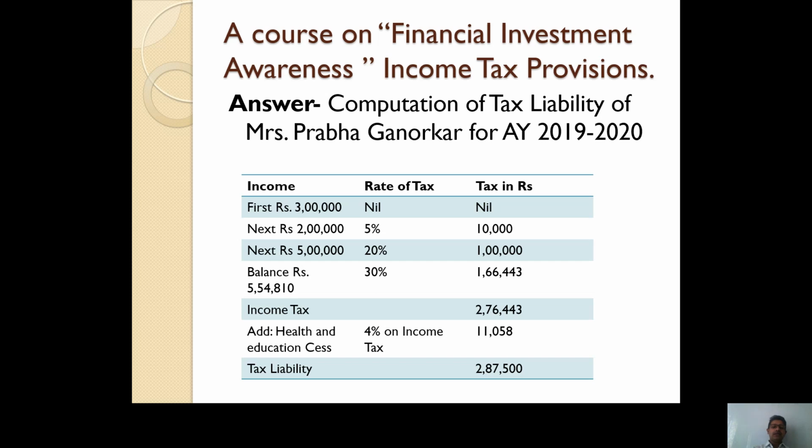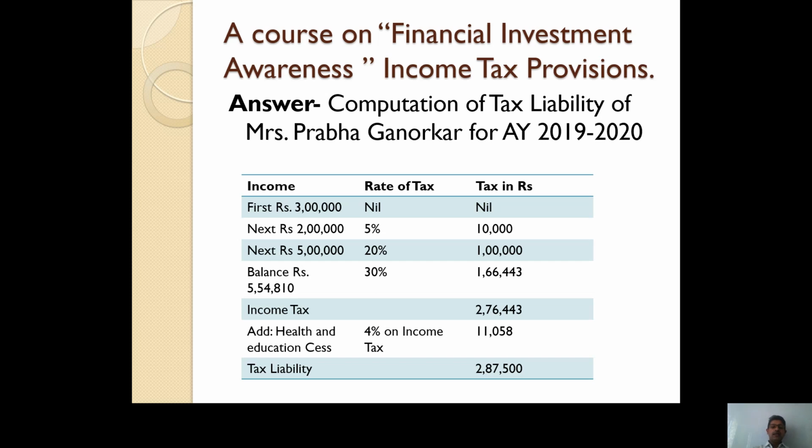And for the balance income above rupees 10 lakh, the applicable tax rate is 30%. So excess over rupees 10 lakh, there is balance income of rupees 5 lakh 54,810. So 5 lakh 54,810 into 30%, the tax in rupees is 1 lakh 66,443. So the total of all these taxes slab wise is rupees 2 lakh 76,443, and 4% health and education cess is applicable.